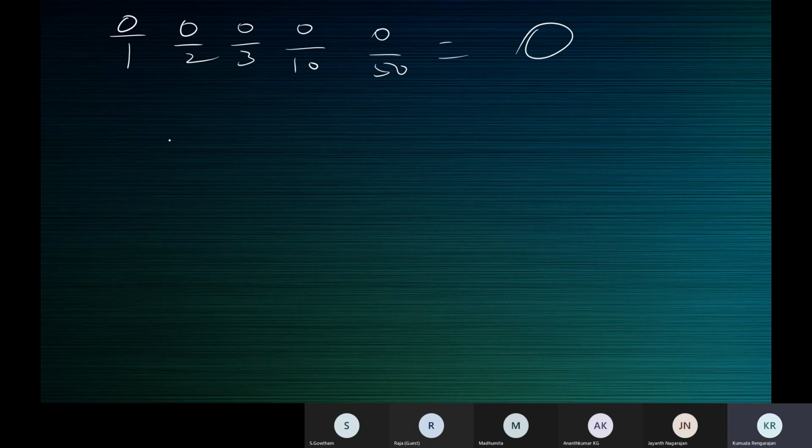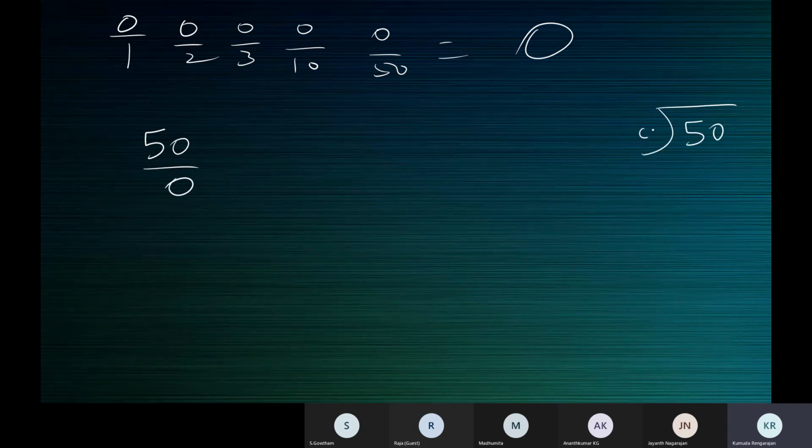Now when you're dividing by 0, supposing you have 50 by 0. Let's divide 50 by 0. 0 ones are 0, 0 twos are also 0, 0 threes are 0. You cannot get anything. You need to write a number which is exactly 50 or a number less than 50, but whatever you do, you will not get it.